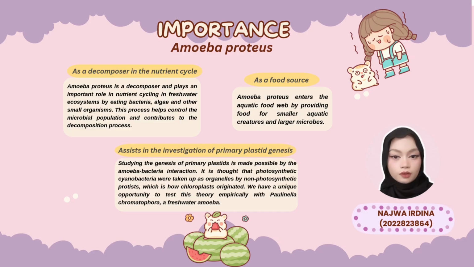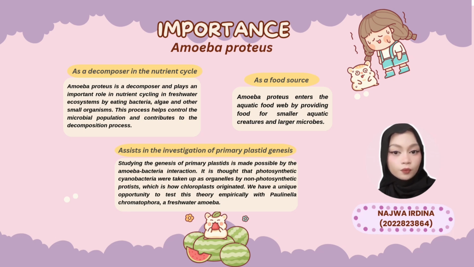Now, I would like to talk about the importance of amoeba proteus. Amoeba proteus is used as a decomposer in the nutrient cycle. Amoeba proteus is a decomposer and plays an important role in nutrient cycling in freshwater ecosystems by eating bacteria, algae, and other small organisms. This process helps regulate the microbial population and contributes to the decomposition process.